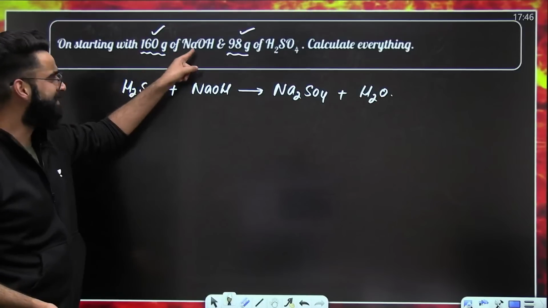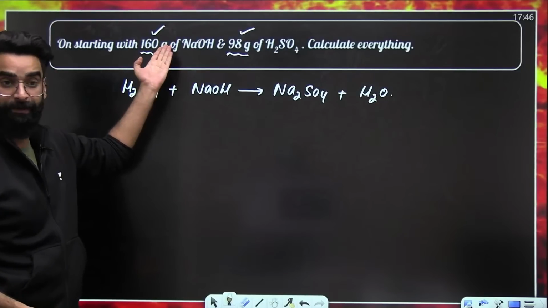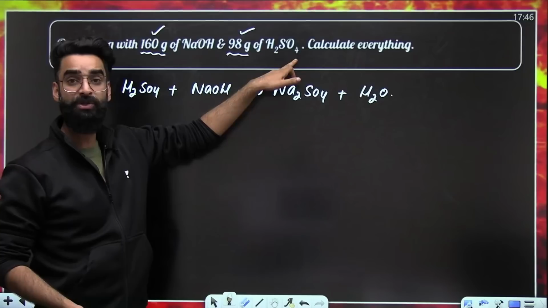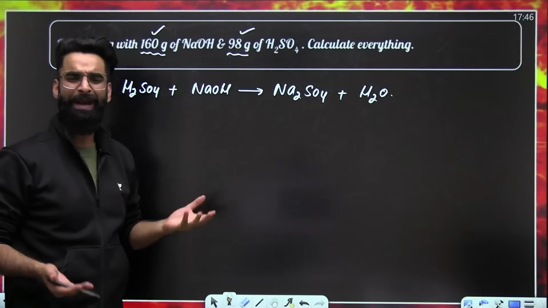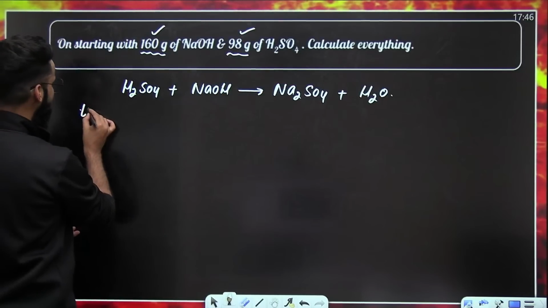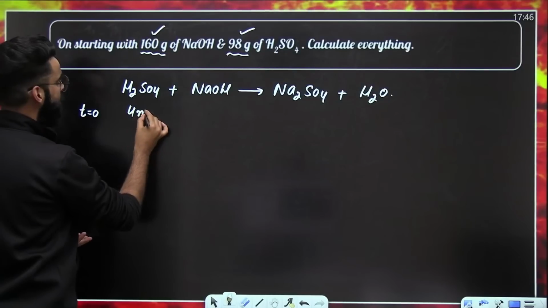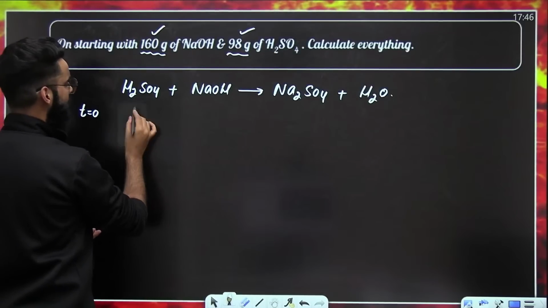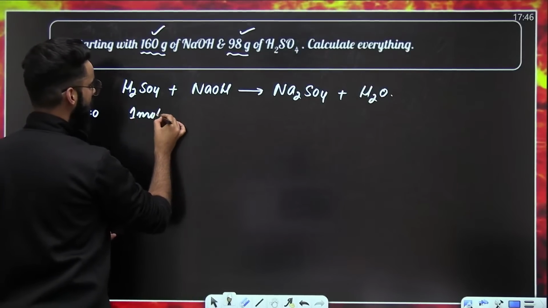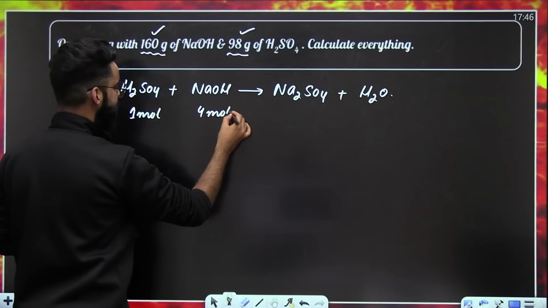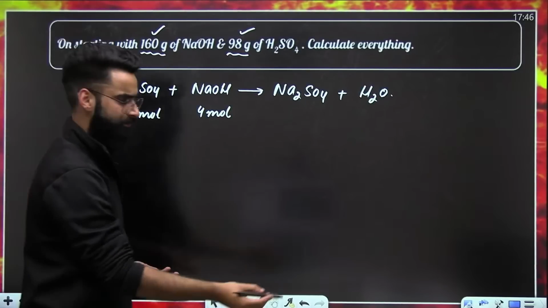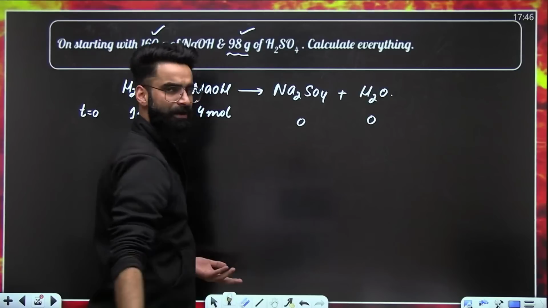160 grams of NaOH means 4 moles of NaOH. 98 grams of H2SO4 means 1 mole of H2SO4. So indirectly we are given moles only, right? We are given 1 mole of H2SO4 and 4 moles of NaOH. Now, this has to be 0. This has to be 0.